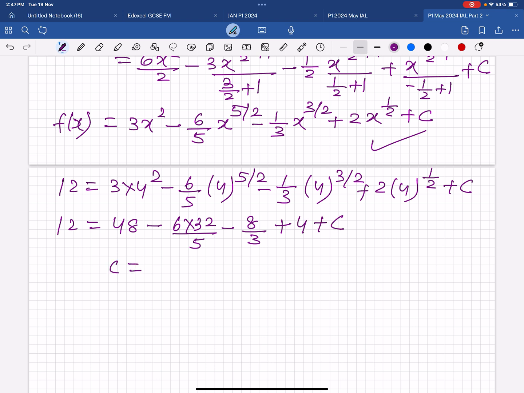C is 12 minus 48, 192 by 5. Use calculator now.